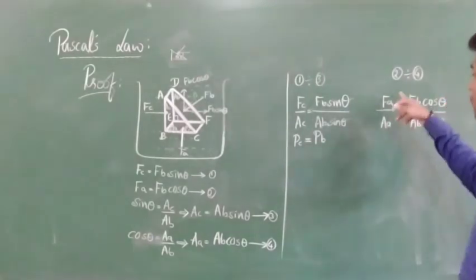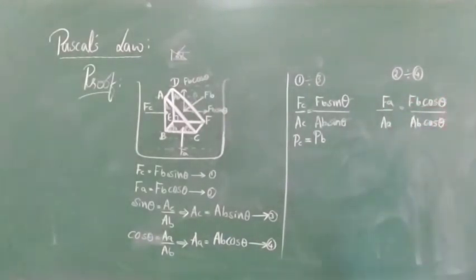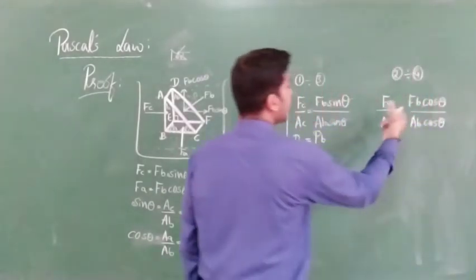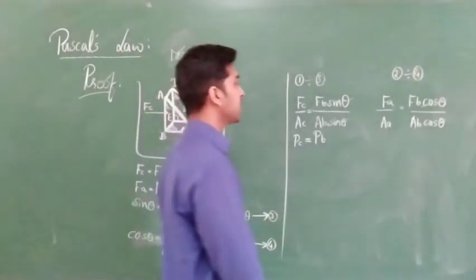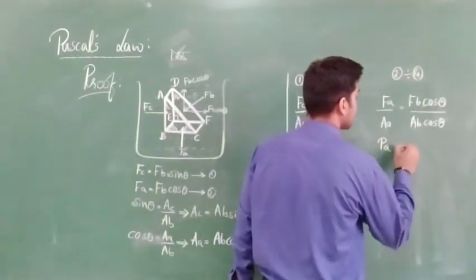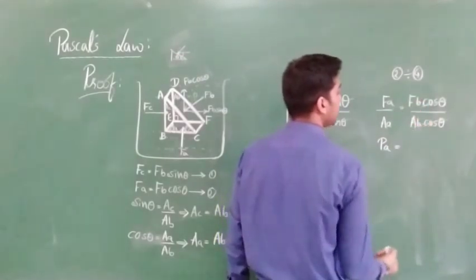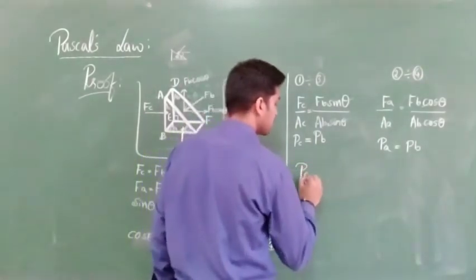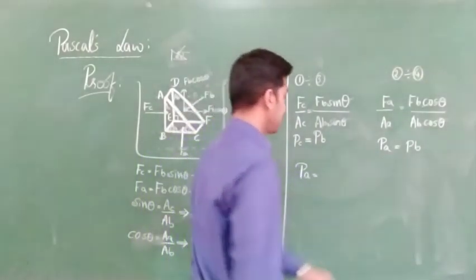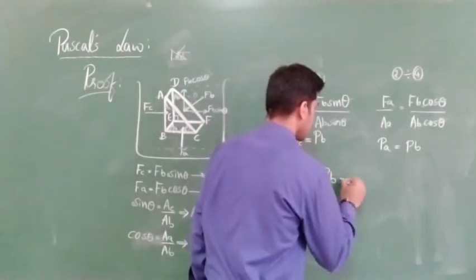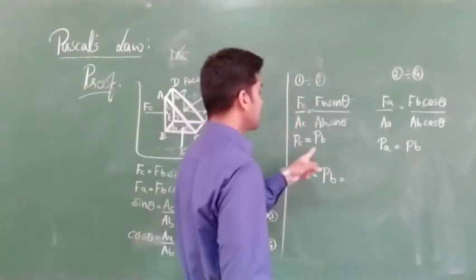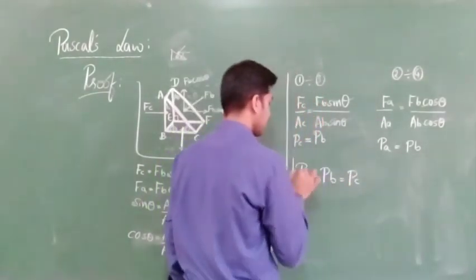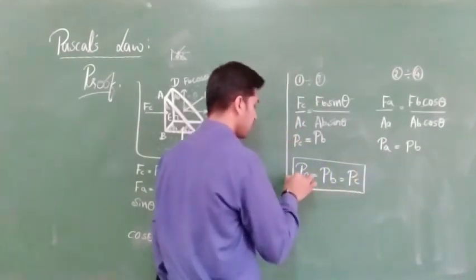Clear? So here cos theta will just vanish. FA divided by AA, what can I write? Yes, very good. That is nothing but PA is equal to FB by AB, that is nothing but P. So PA is equal to PB, which is equal to PC. That's why PB equals PC. So this gives proof of Pascal's law.